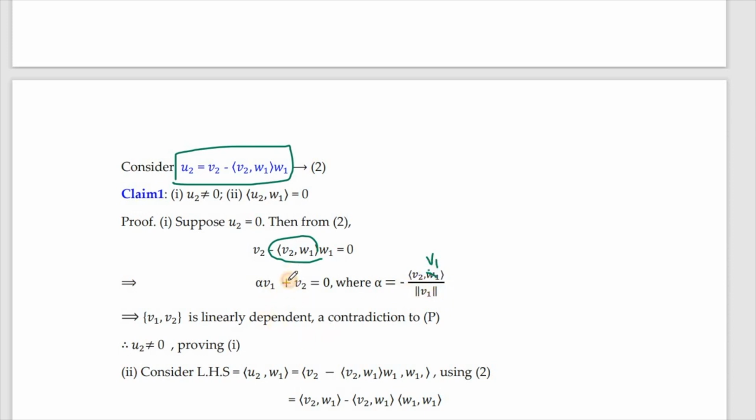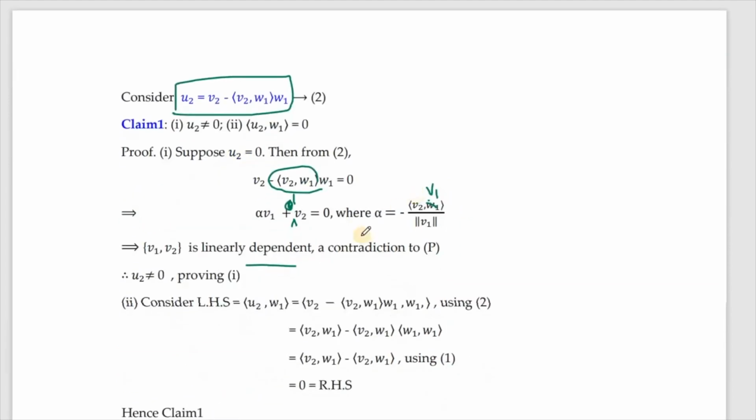So you have here a non-zero scalar. Here you don't have the scalar to be 0, it is 1 actually. It is not equal to 0. So you have v1 and v2 to be linearly dependent. That's a contradiction because the entire collection is linearly independent. For a linearly independent set of vectors, any sub-collection will also be linearly independent, and therefore we get a contradiction to our statement P. Therefore u2 cannot be 0.